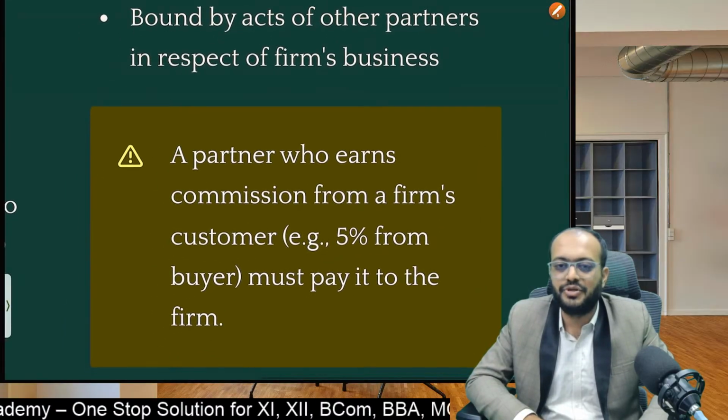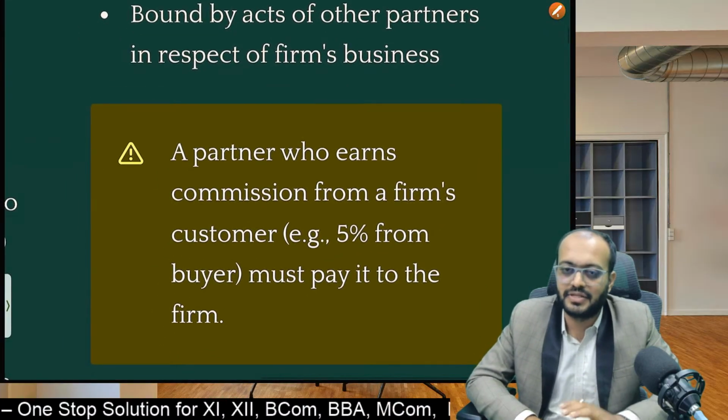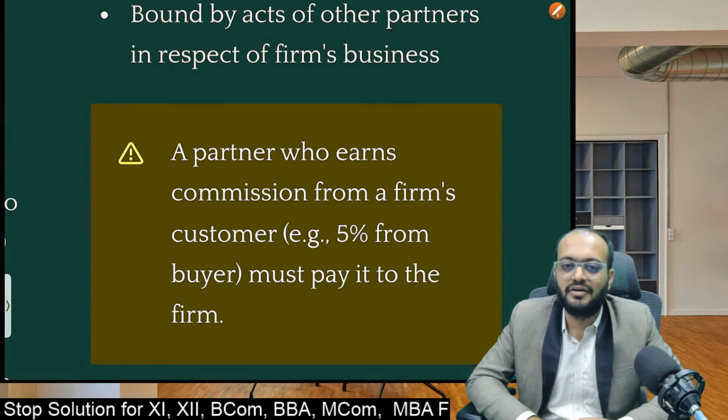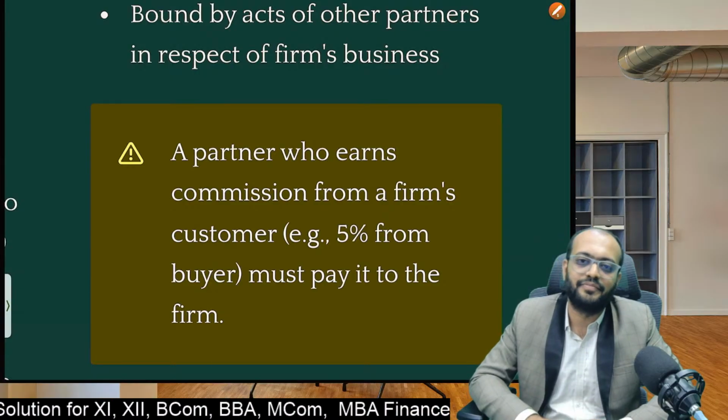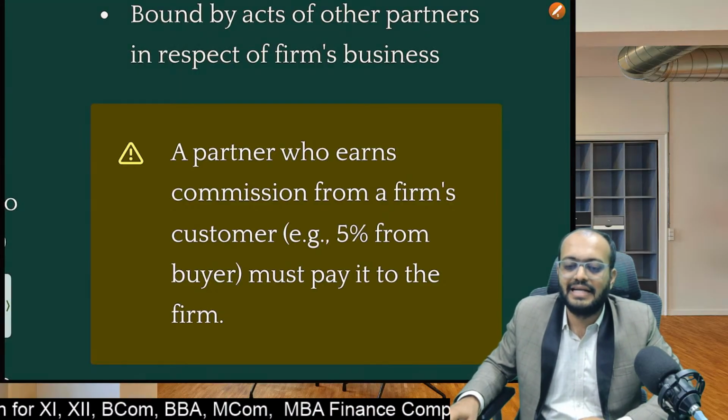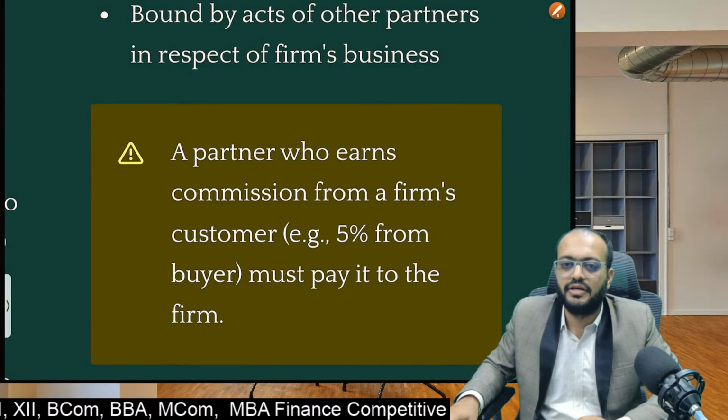Okay, so students, do remember, a partner who earns commission from a firm's customer, for example from a buyer, must pay it to the firm. So it is related to competing business. If you are doing any competing business, or if you are earning any profit from the partnership firm's customer, then you have to pay that money to the partnership firm only.